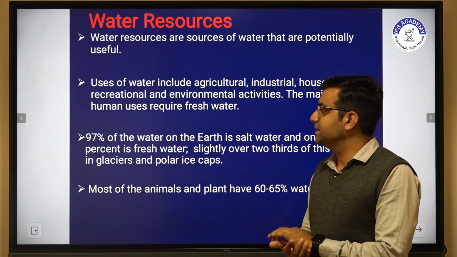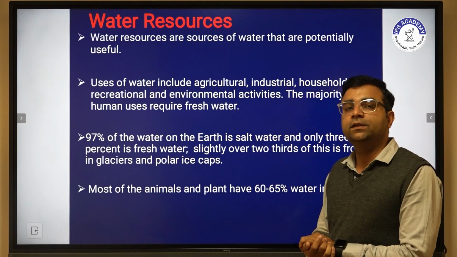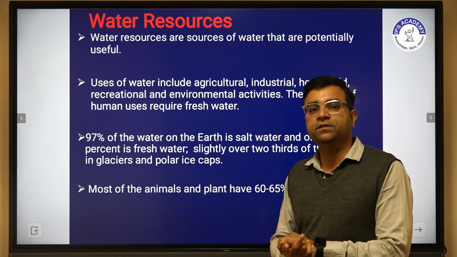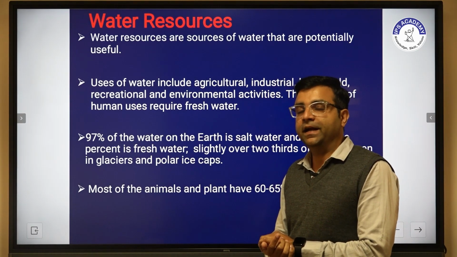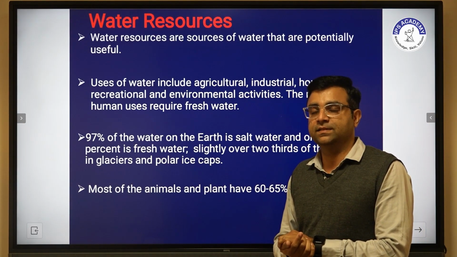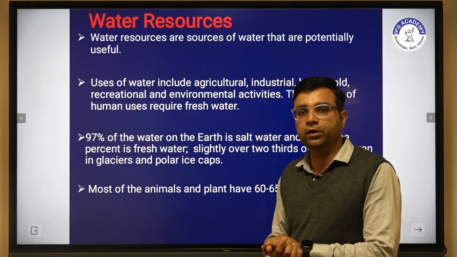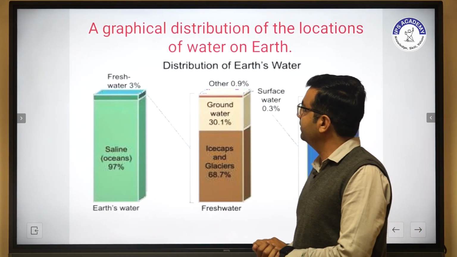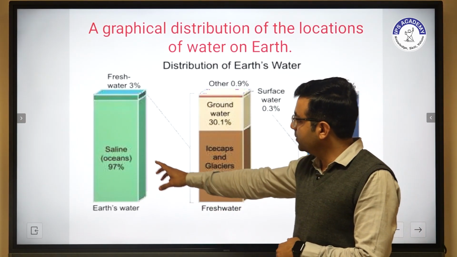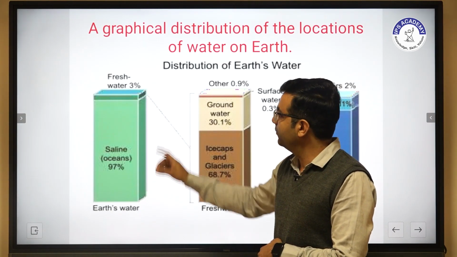On our earth, 97% of water is salt water, and only 3% of water is fresh water. Slightly over 2/3 of this is frozen water. Most of the water is also available in our body and in animal bodies. So graphically we summarize it as earth waters, in which we clearly see that 97% of water is saline water and 3% of water is fresh water.